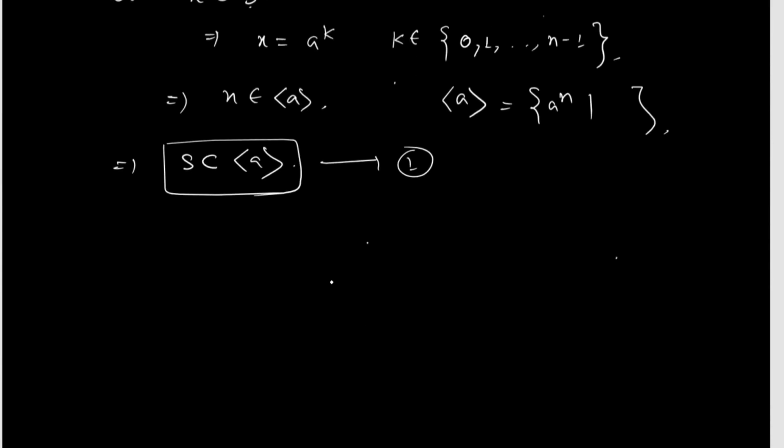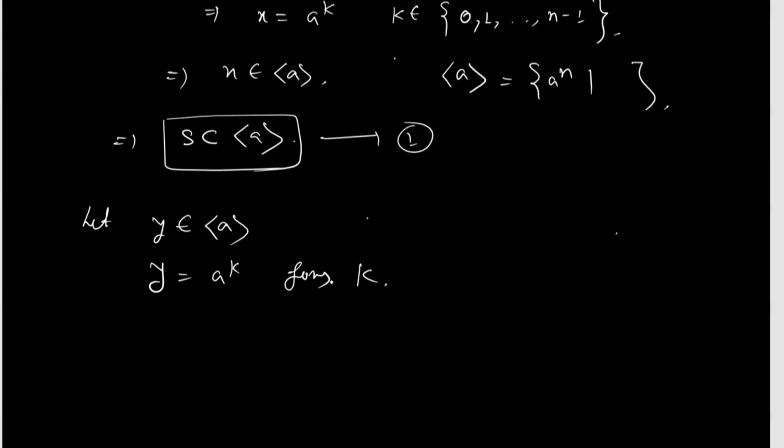Now next we show that the subgroup generated by a is a subset of S. Let any element y belong to the subgroup generated by a. So y is written as a^k for some k.